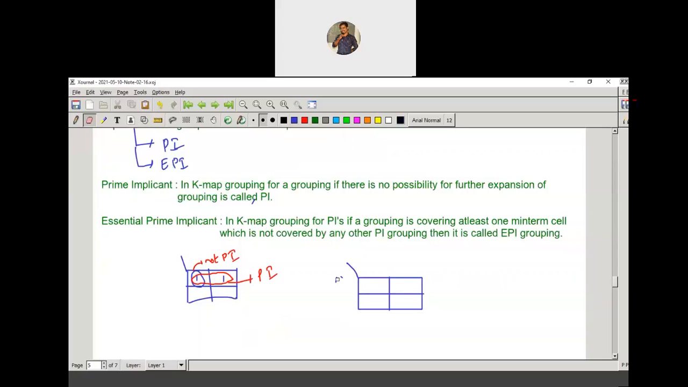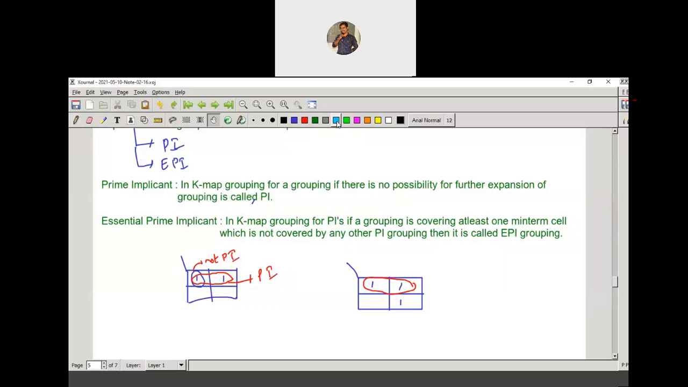Don't bother with input variables. For example, these are the minterms. How can we group here? We can group these two cells, and also you can group these two cells, right? So here you can observe this first grouping. In this first grouping, let me show with the variables here: 0, 0, 1, 1. If you take this 0 minterm, it is covered by only one prime implicant. You can observe this minterm is covered by only one prime implicant.